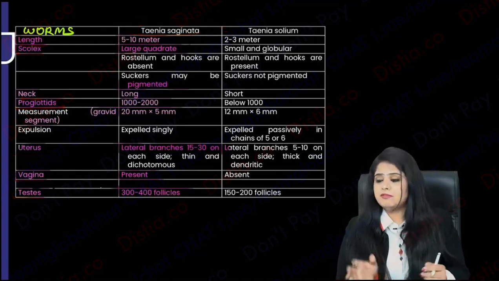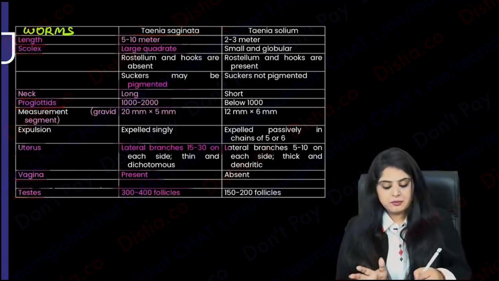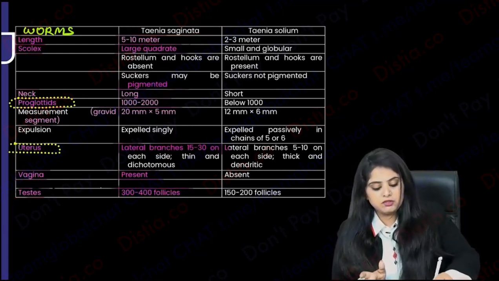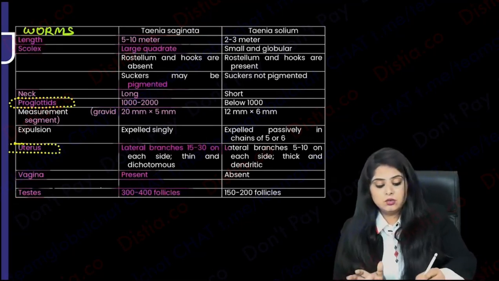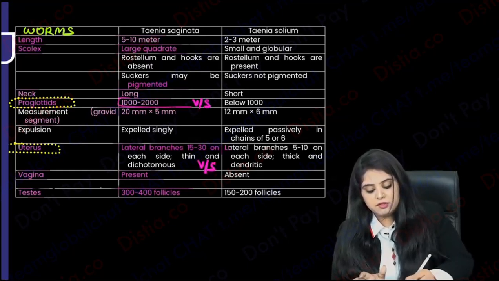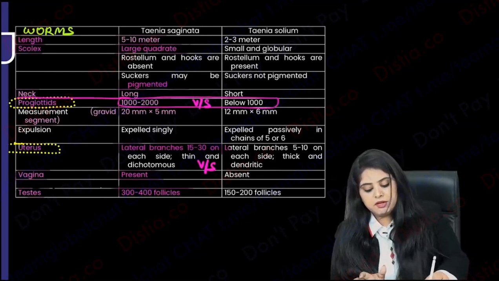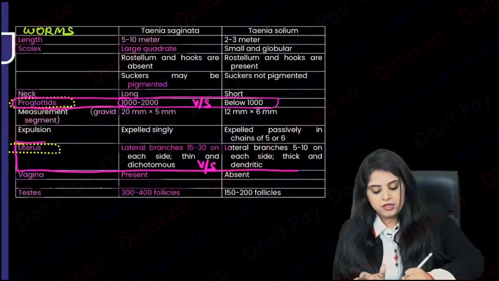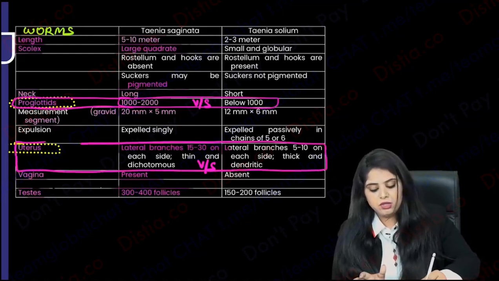But you will say, ma'am, if I have an MCQ and they say pick the most important, so proglottids and uterine branches, number nahi yaad karna. Just know that to differentiate between Taenia saginata versus Taenia solium, we always prefer to take up this number 1 proglottid wala story and this number 2 uterine branches wala story.